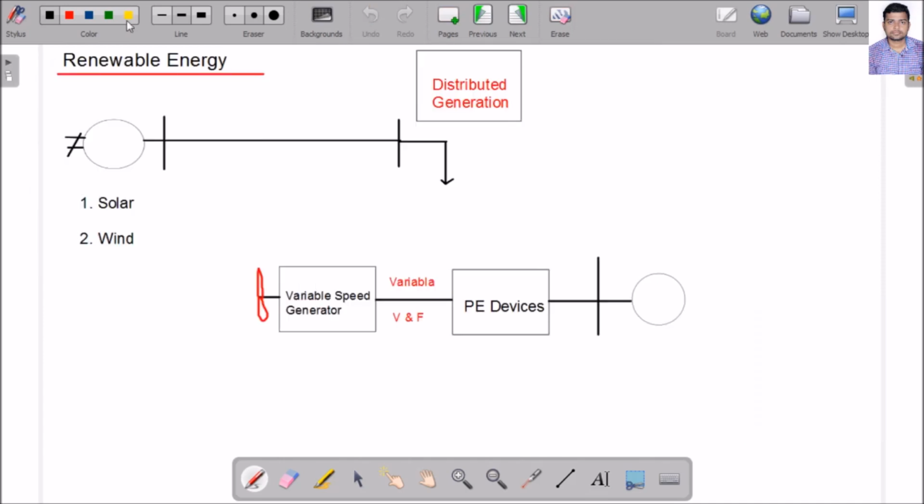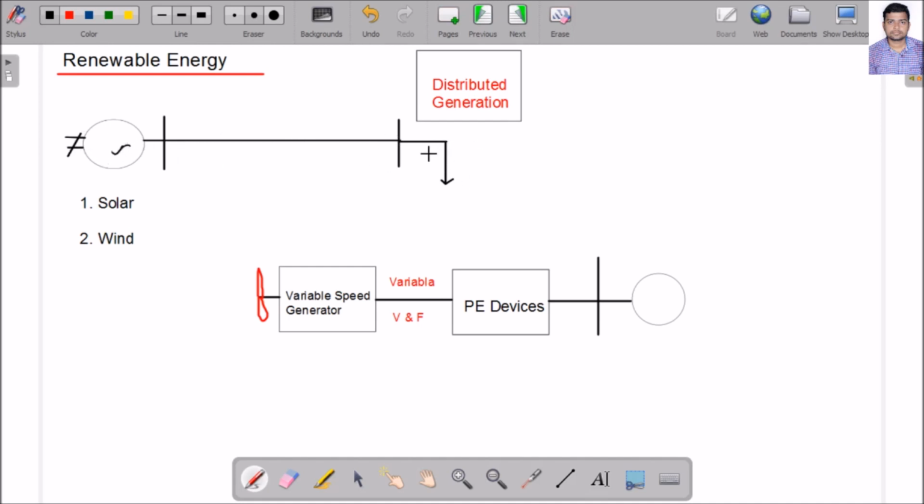So I have already told you I have 3 choices: increase the system conversion efficiency, use the energy efficiently, and next, use renewable energy. Suppose I look at our general grid structure. It is a supply system, and here is the load, and the energy is transmitted through the transmission line. Basically, the generating system is very far away from the load center.